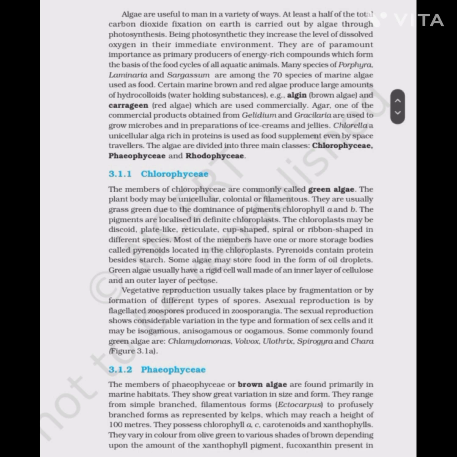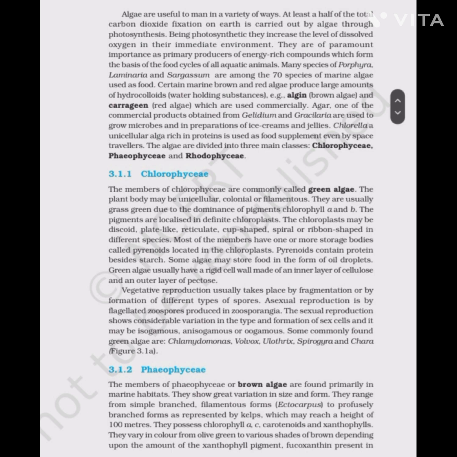Certain marine brown and red algae produce large amounts of hydrocolloids, water-holding substances. Examples are algin from brown algae and carrageen from the red algae, which are used commercially. Agar, one of the commercial products obtained from Gelidium and Gracilaria, is used to grow microbes and in preparations of ice creams and jellies. Chlorella, a unicellular alga rich in proteins, is used as a food supplement even by space travelers.